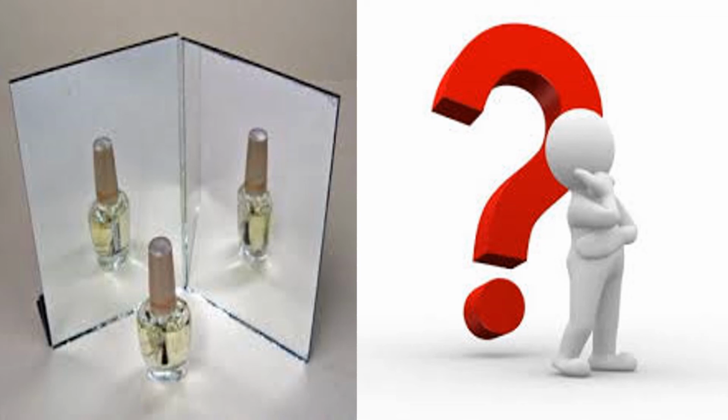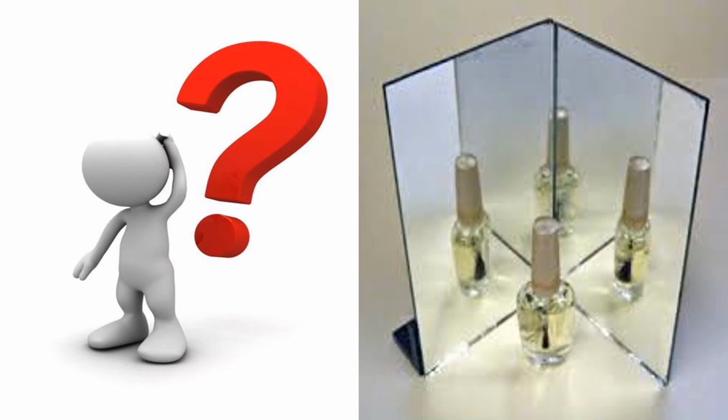Just observe this picture. Here I have a small nail polish bottle. I have only one, but I am seeing two images here. You will answer, as we have two mirrors, ma'am, we can see two images. But now I'll use the same two mirrors, and I'm getting three images. Can you see in the picture? Yes, three images we are getting.